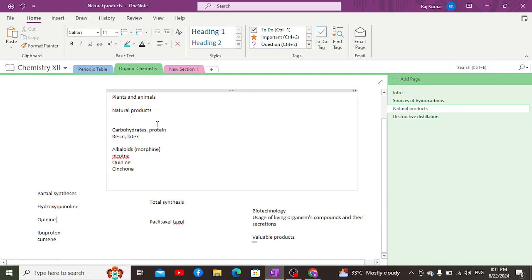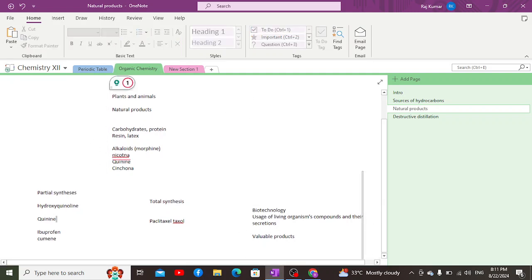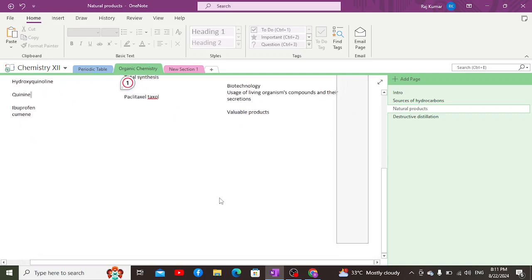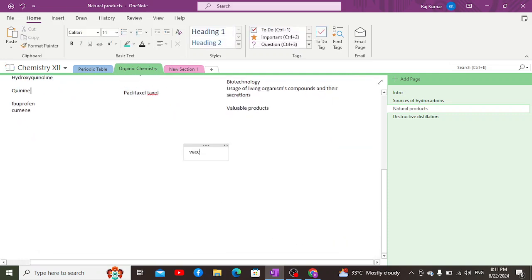For example, if we talk about vaccines, vaccines are basically inactive pathogens. Pathogens are those organisms, those microorganisms, which cause disease in our body. For example, bacteria or fungi or virus, all of these are pathogens.